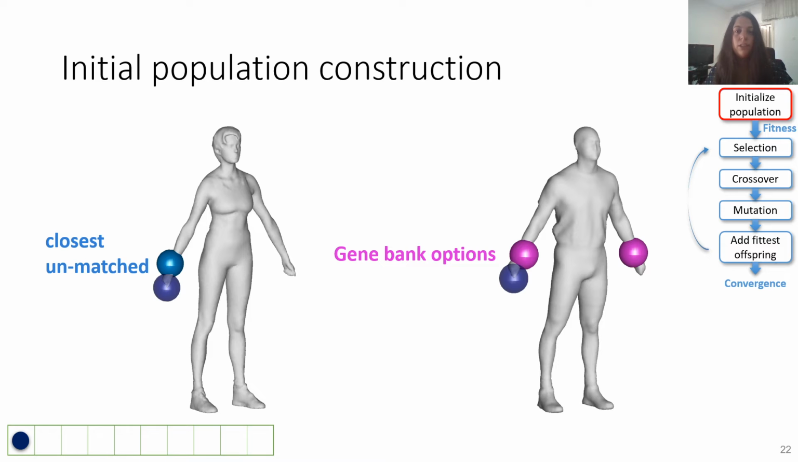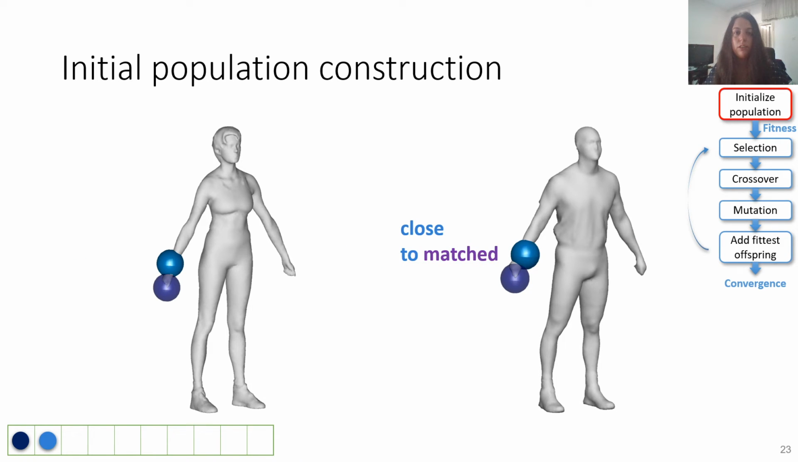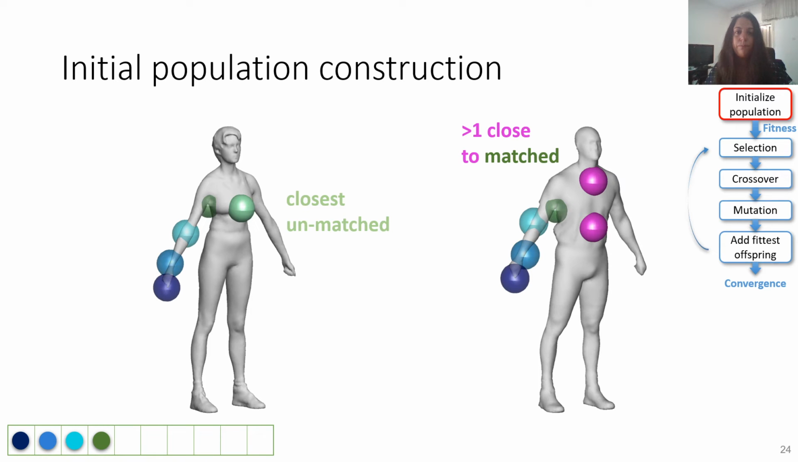We take the closest unmatched landmark. To find its match, we choose an option from the landmark's gene bank that is close to the matched gene. In this case, the landmark on the right hand is selected. If there is no possible match from the gene bank, we will try to find a match from the landmarks that originated from the same method. If none are valid, we will leave the landmark unmatched and continue to the next one.